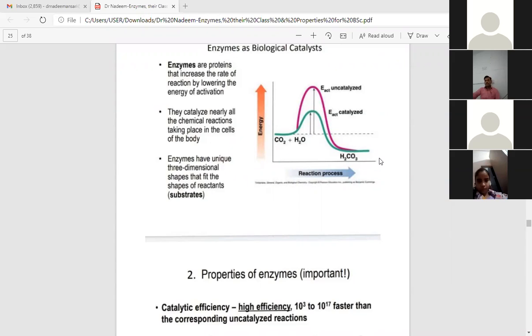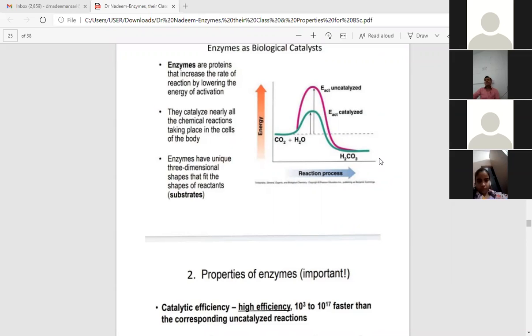If the protein is not properly folded into a three-dimensional structure, then the enzyme can't become active. So those proteins which are destined to become enzymes are properly folded in the 3D structure so that they have a specific active site for each of the specific substrates.